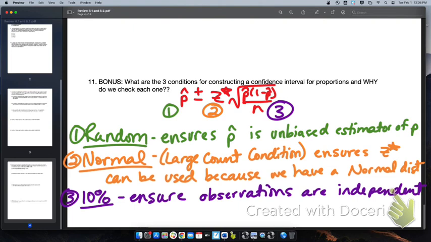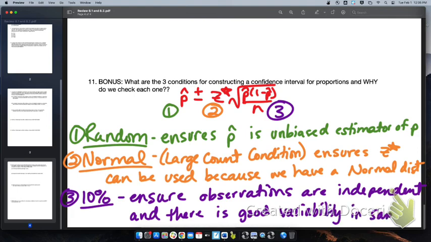Ensure observations are independent and there is good variability in the sample. And that is why we check the 10% condition. Those are going to be important for you to know. So make sure that you know when or what each of those conditions are for.